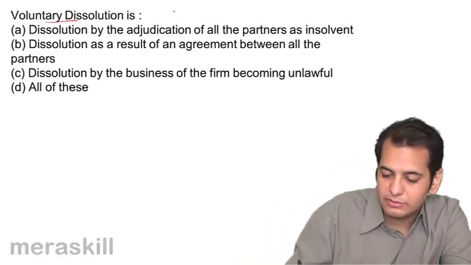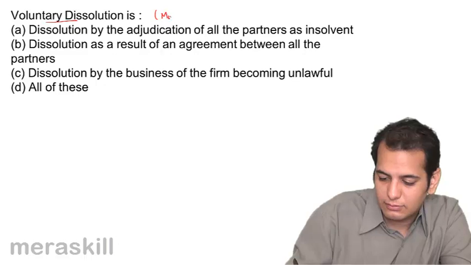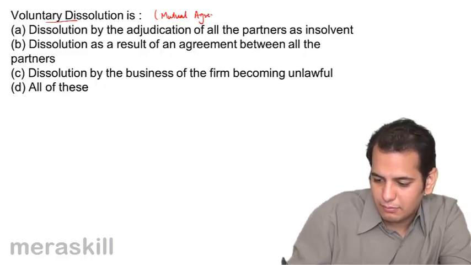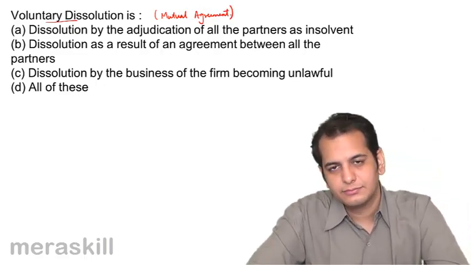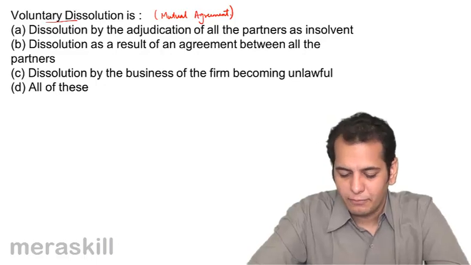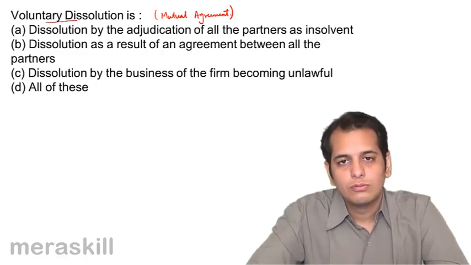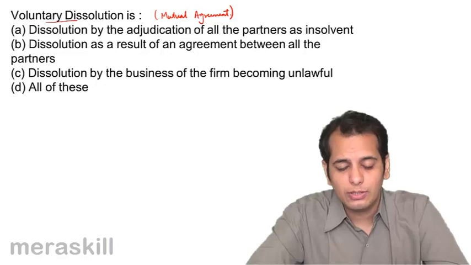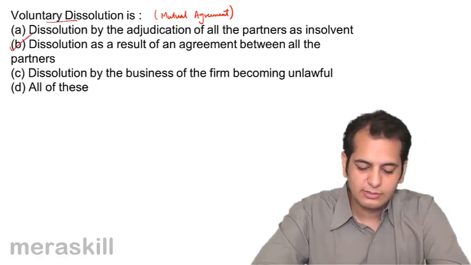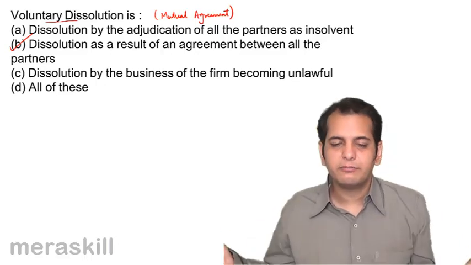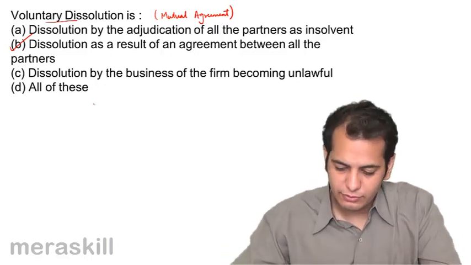Voluntary dissolution means dissolution by mutual agreement. So, which of these comes under mutual agreement? The point that comes is second, dissolution as a result of agreement between the partners. Okay.